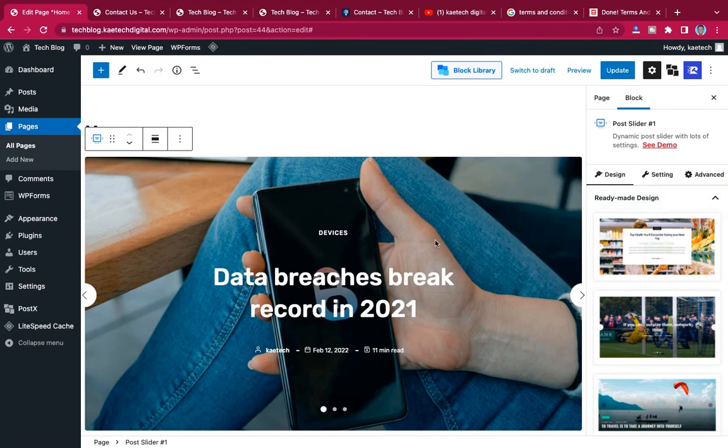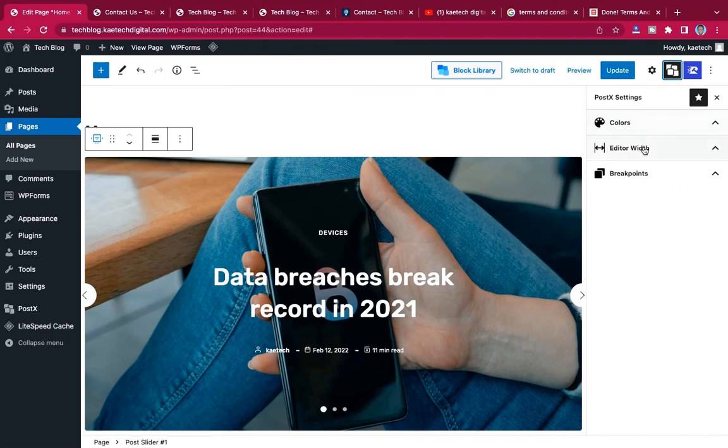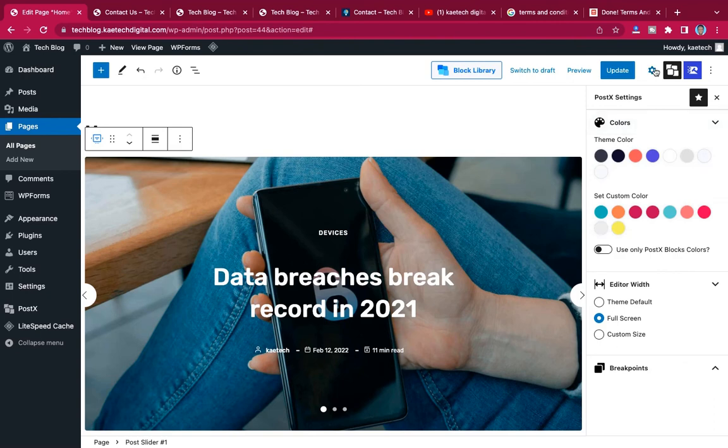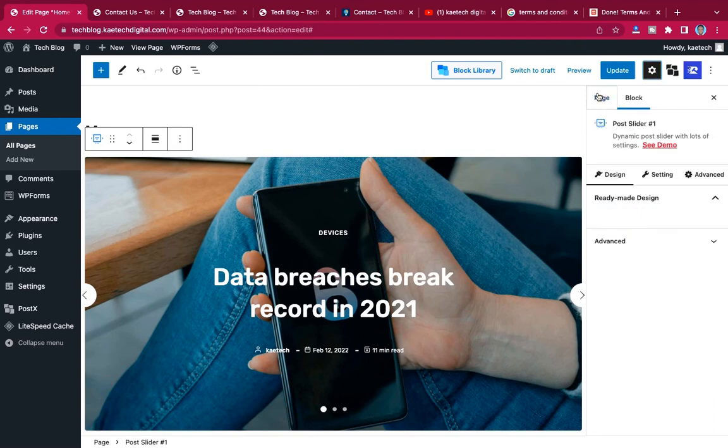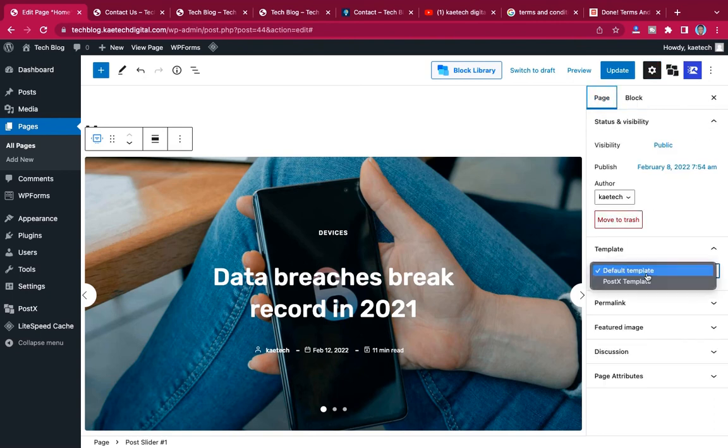Now first of all, I want this whole page to use the full width. If it is not full width over here, make sure you choose full width, and then go over here, go to pages, and with the default template, choose this post template.